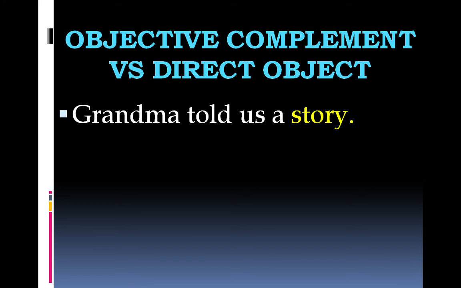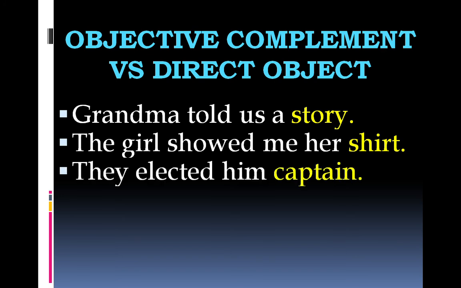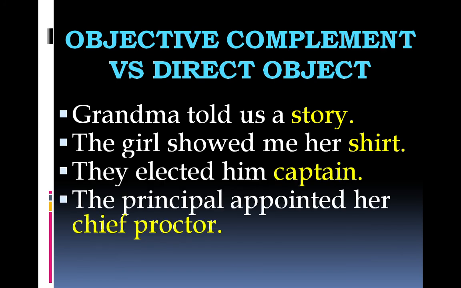Grandma told us a story. The girl showed me her shirt. They elected him captain. The principal appointed her chief proctor. Now we have four very similar sentences, and the nouns in yellow font in all these four sentences fall into the same slot. They all occupy the same position in these sentences. Yet, two of them are direct objects and the other two are objective complements.